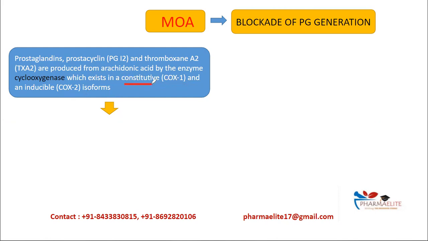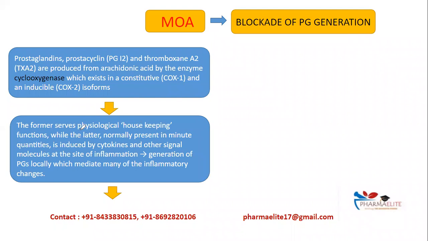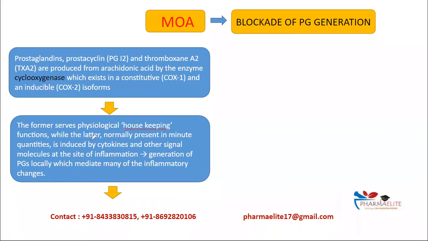COX-1 is constitutive, that is, it is already present in our body, and COX-2 is inducible, which means it is induced by inflammation. So the former, COX-1, serves the housekeeping function, while the latter, COX-2, is normally present in minute quantities, but it is induced when there is an inflammation.